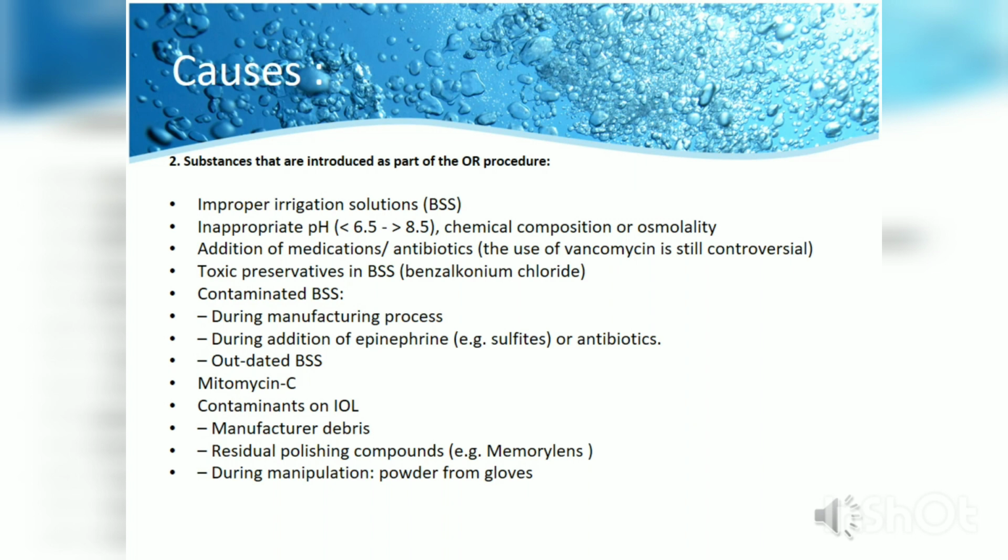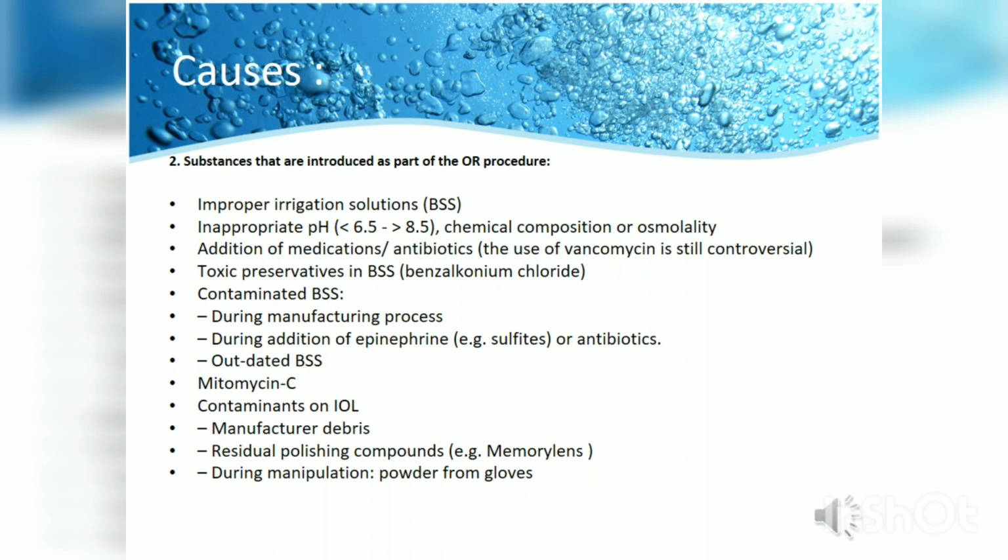Then there are substances introduced as a part of operating room procedure, like improper irrigation solutions such as the balanced salt solution: inappropriate pH which is not maintained properly, the chemical composition of the BSS, the osmolarity of the BSS, addition of medications and antibiotics used during the surgery, toxic preservatives in the BSS like benzalkonium chloride, sometimes contamination of the BSS during the manufacturing process, addition of any drugs like epinephrine or antibiotics to the BSS, or sometimes usage of outdated BSS.